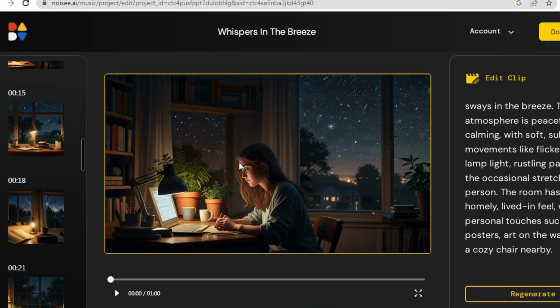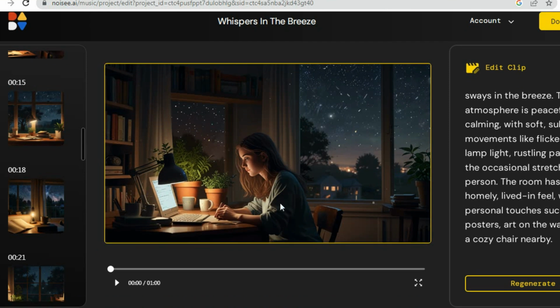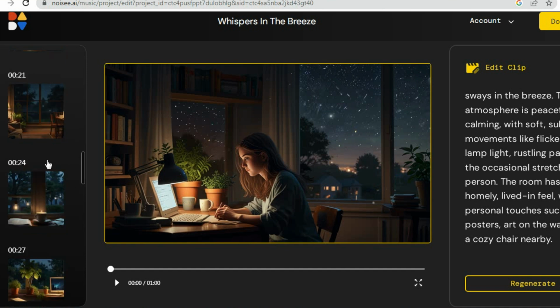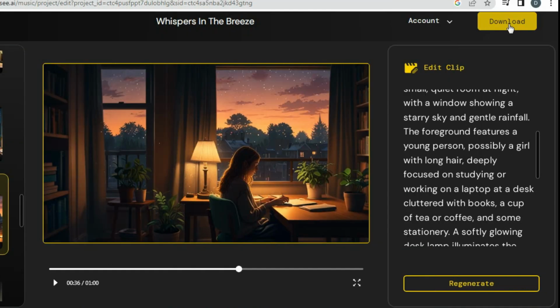But don't stop there. If any scene doesn't feel quite right, don't hesitate to make adjustments. Ensure every detail is perfect before downloading the video to your device.